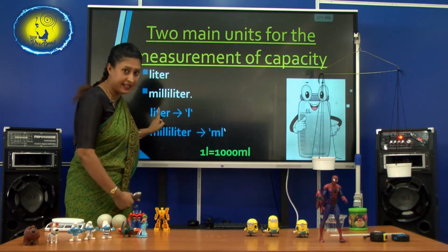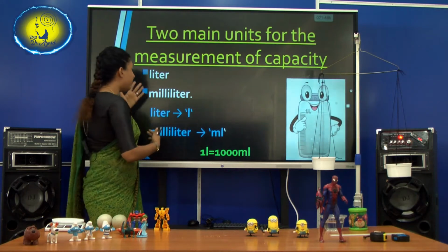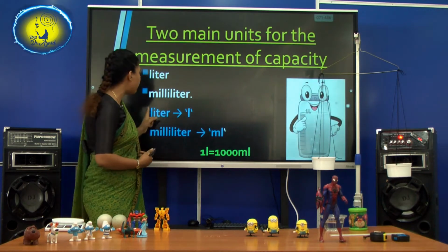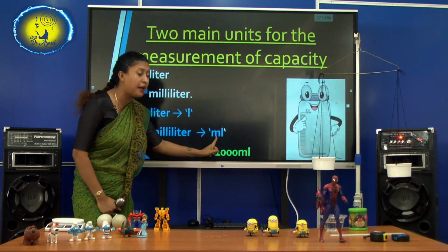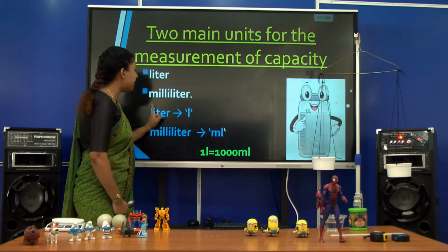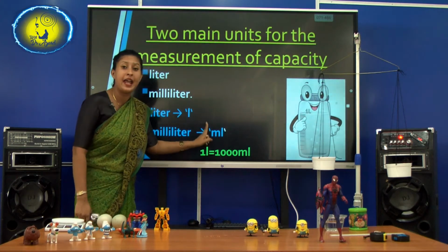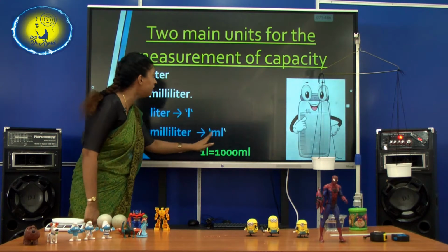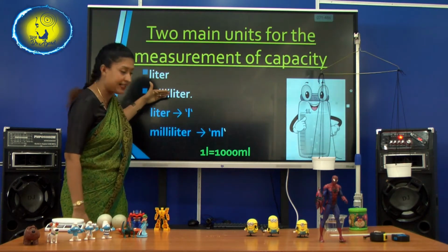Liter, milliliter. So, in shortened form, we use the letter L for liter, and for milliliter we use ml. These are the shortened forms, the shortened units of liter and milliliter.